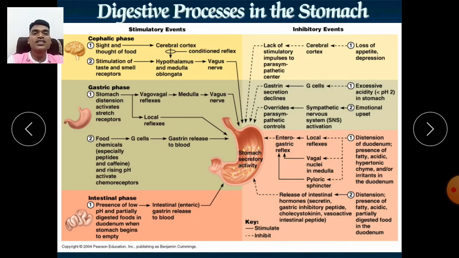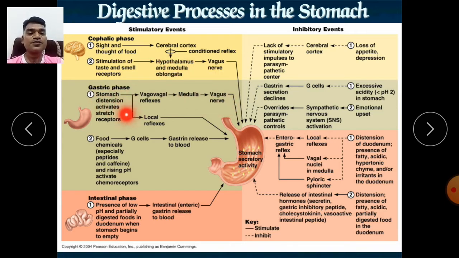Now this is the summary of digestive processes which occur in the stomach. As we already discussed, in the cephalic phase, through vision or even thought, the secretion of HCl may occur through the cerebral cortex. After that, stimulation of taste or smell, if you are tasting pickle or soup, or smelling good food cooking in the kitchen, our HCl can be secreted through the vagus nerve.